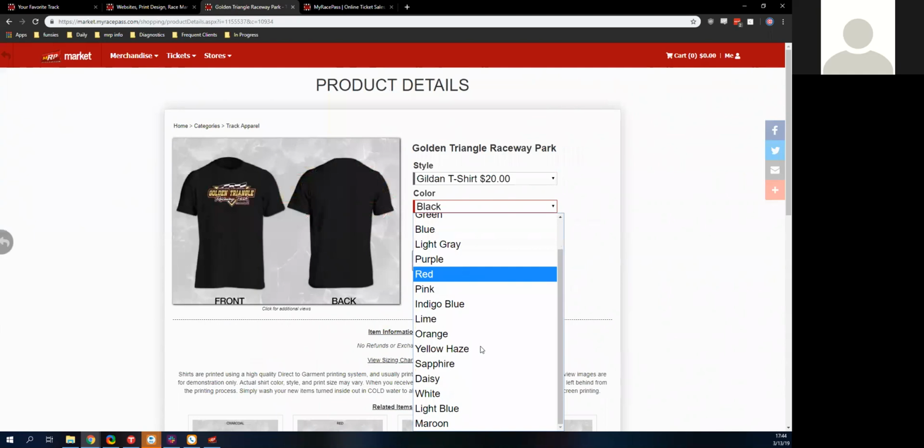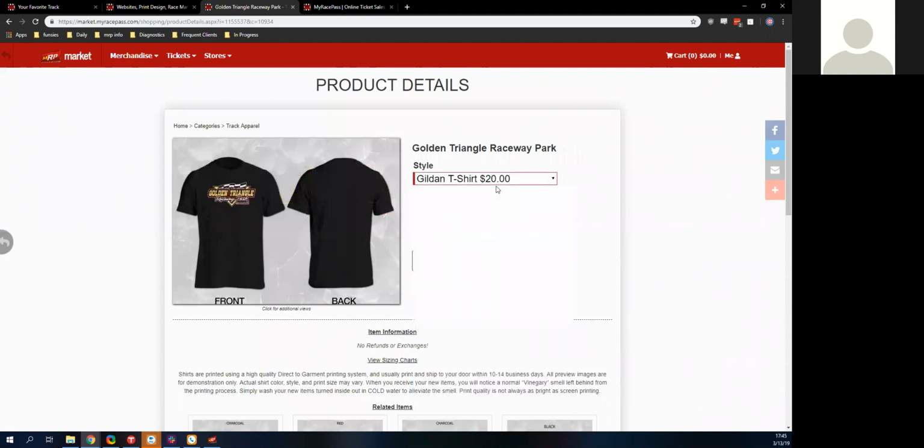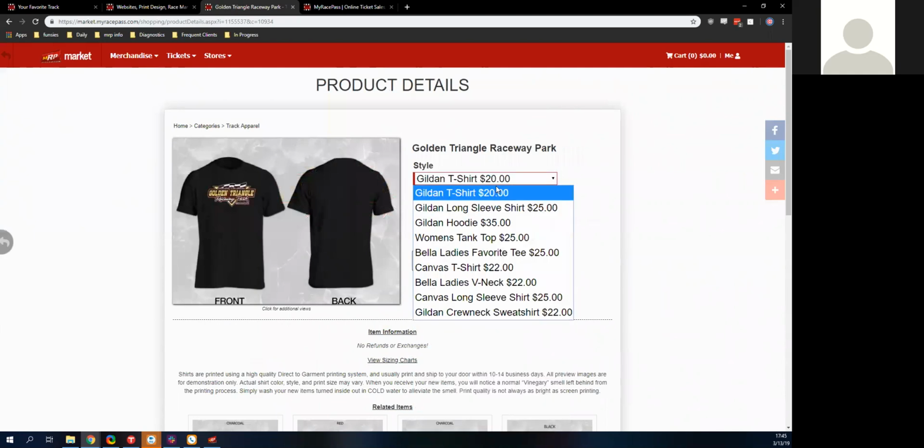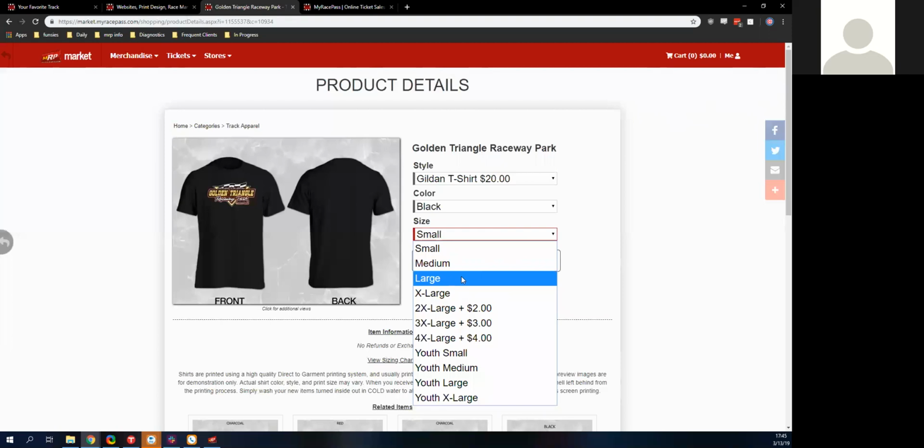You have a variety of different colors here and options. So I've just been saying shirts. You actually get a lot more than that here. We actually create them and send them out too, so you don't have to worry about minimum orders or anything there. And if you have questions or want to get started on that, let me know here. We can get you rocking and rolling.